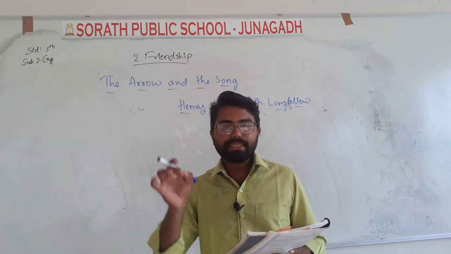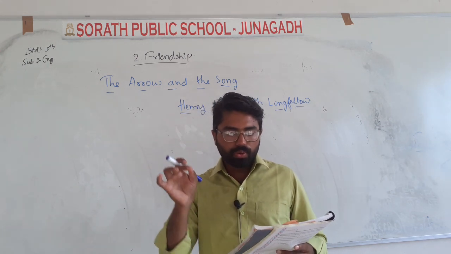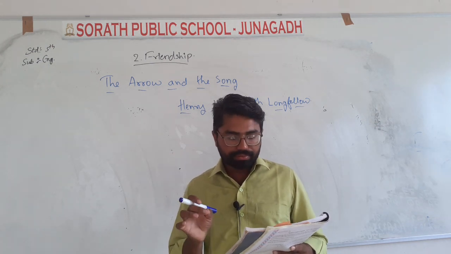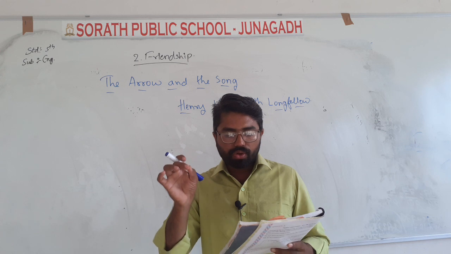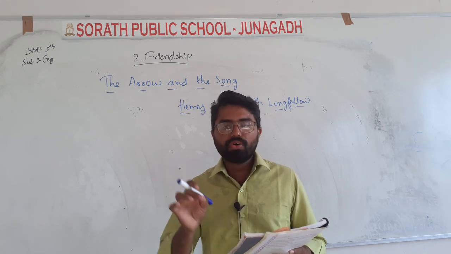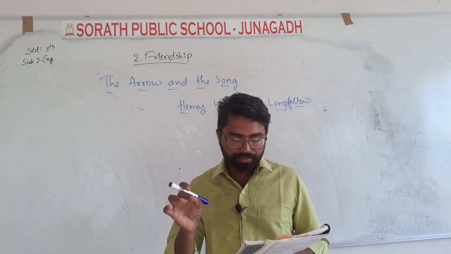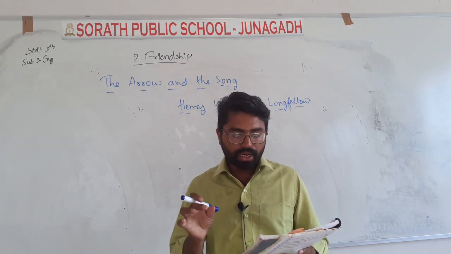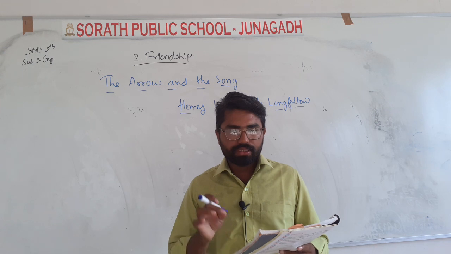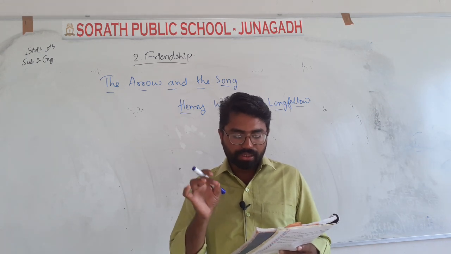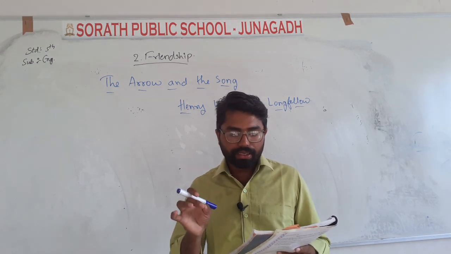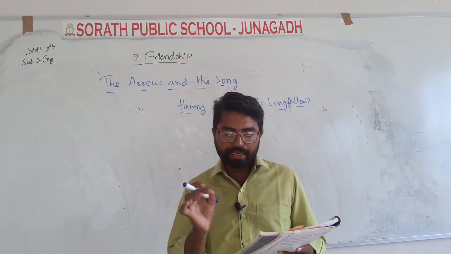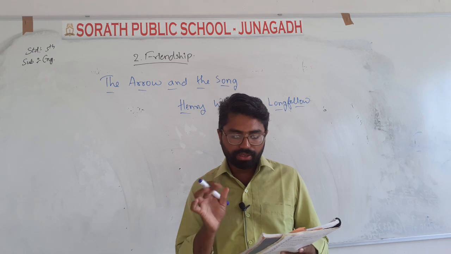For who has sight so keen and strong that it can follow the flight of the song? Long afterwards, in an oak, I found the arrow still unbroken, and the song from beginning to end I found again in the heart of a friend. Henry Wadsworth Longfellow.